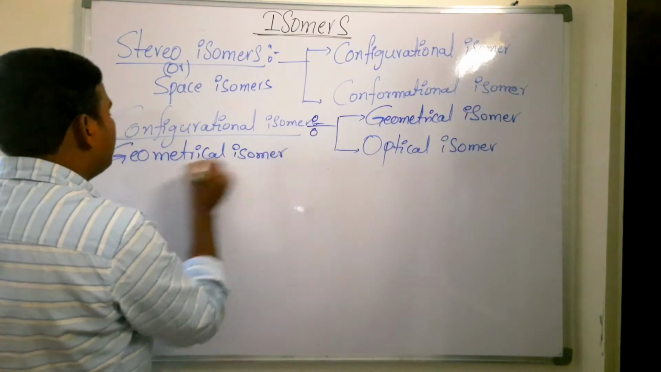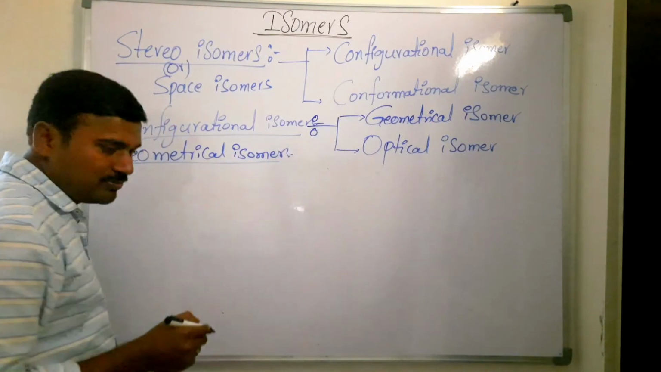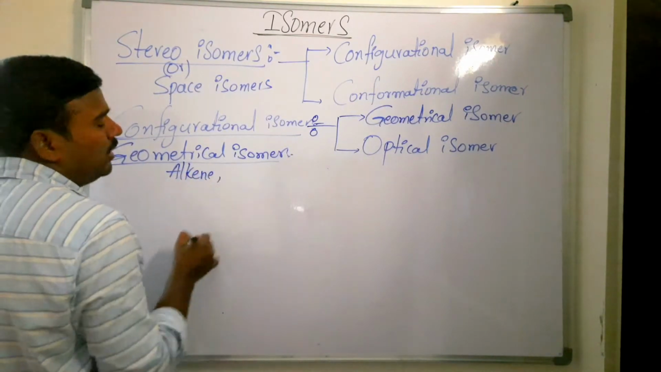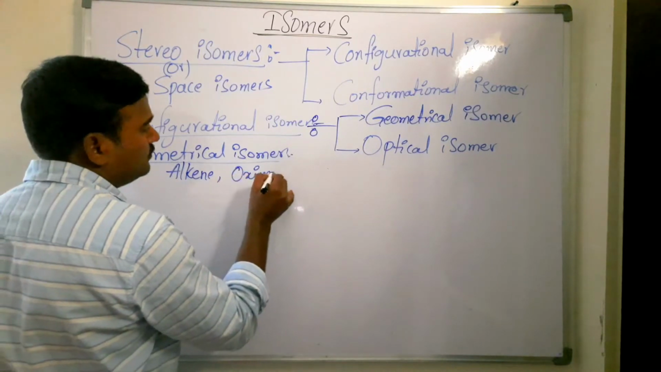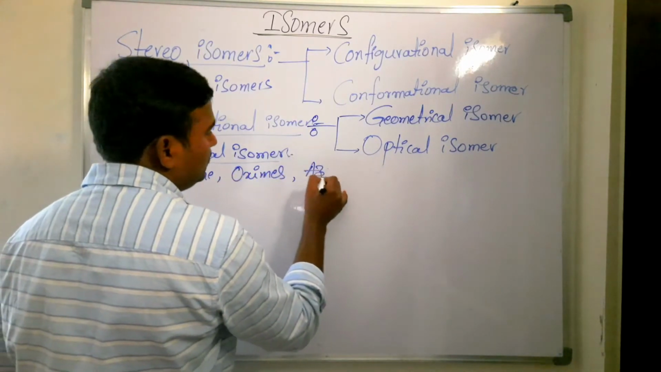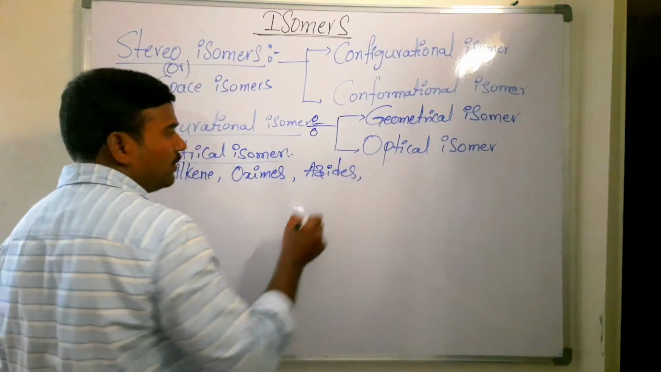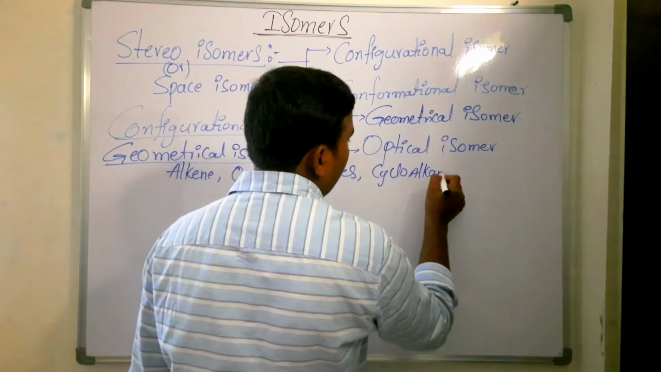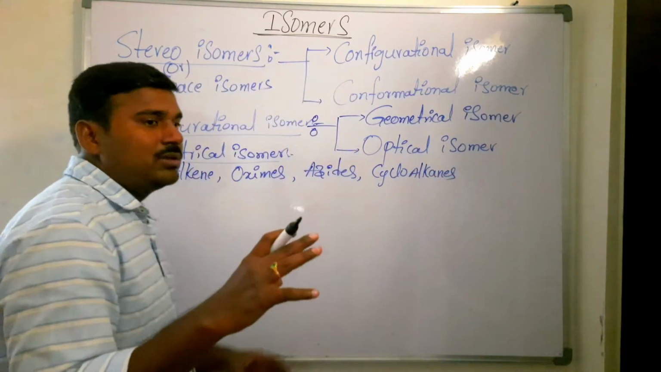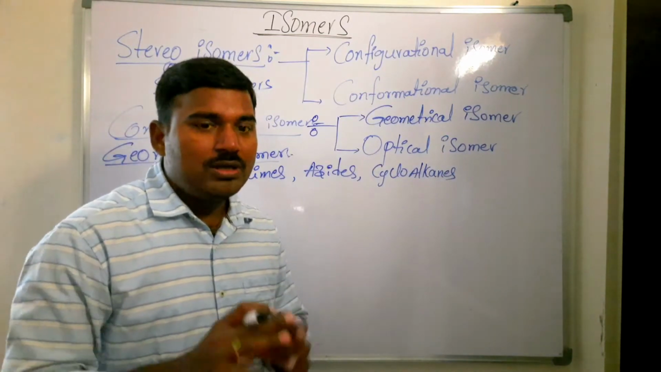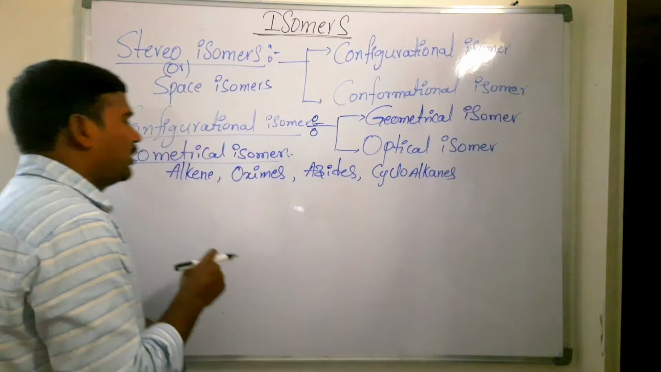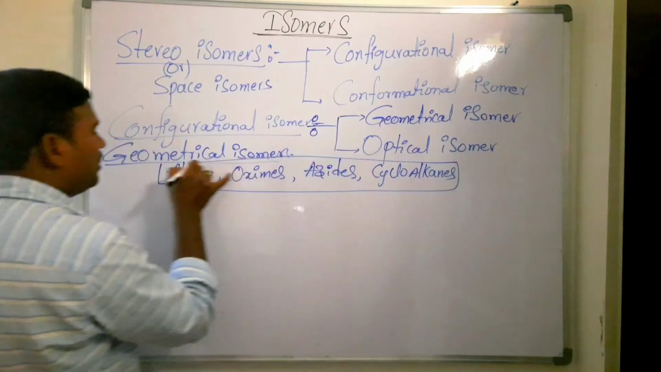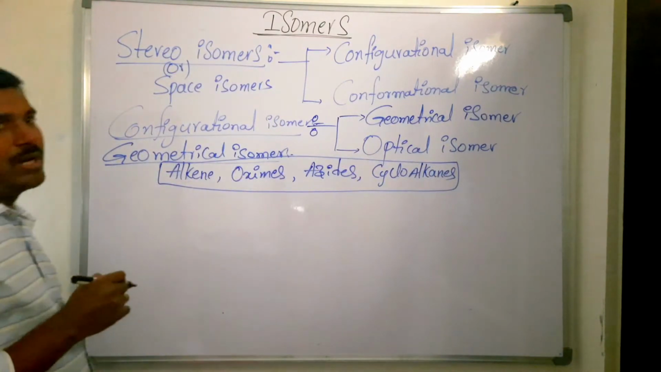Which type of compounds form geometrical isomers? Generally alkenes, oximes, azides, and cycloalkanes, that is cyclic compounds. Cyclic compounds also have a restriction in the rotation of the bond; the C-C bond cannot be rotated. So in all these compounds there is a restriction of bond rotation, and these compounds will participate in geometrical isomerism.